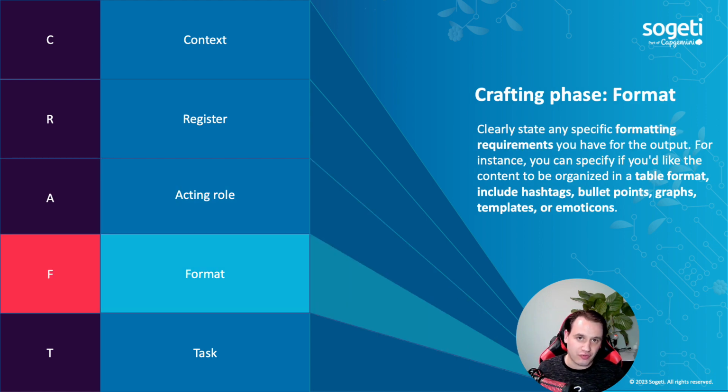Then we are going to the format. So you want a specific format to get as an output. In this case, a LinkedIn post. So I want to have a nice title, some context, some description or information, and finally some hashtags. That is the format that ChatGPT should use. Now, if you're using an acting role, most of those things are already in place, but it's always valuable to share what you actually want and what you desire.